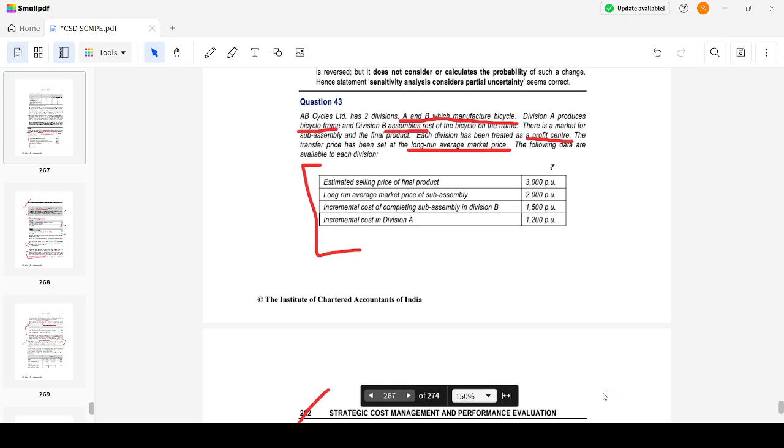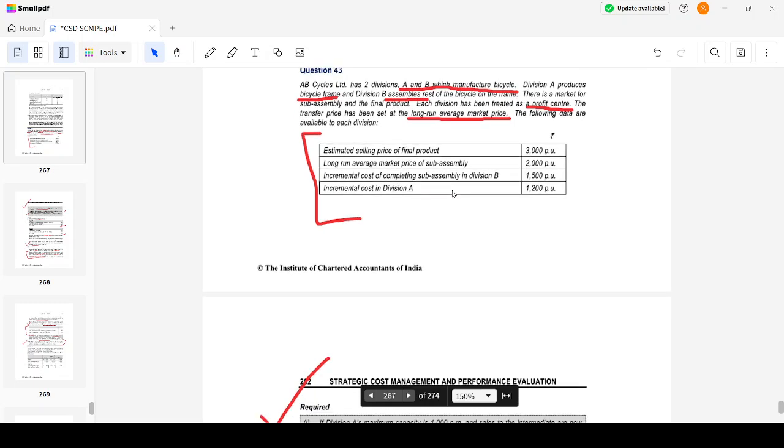Incremental cost of completing the sub-assembly in division B is 1,500 per unit. Incremental cost in division A is 1,200 per unit, which means the cost of division A is 1,200. Cost of division B is the long run market price of the sub-assembly unit plus the incremental cost, 2,000 plus 1,500, which would be 3,500. And what is the actual cost to the company? It would be 1,500 plus 1,200, which is nothing but 2,700. This is the thing which you have to understand first. Now let's answer the questions.